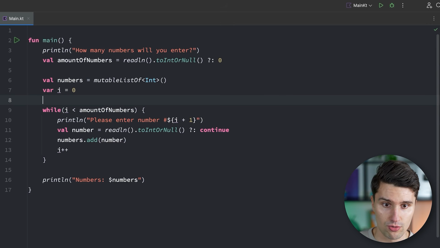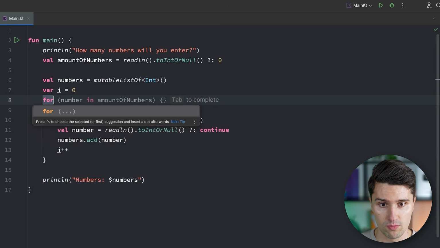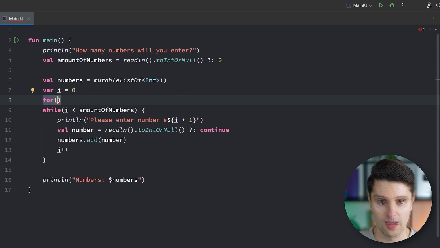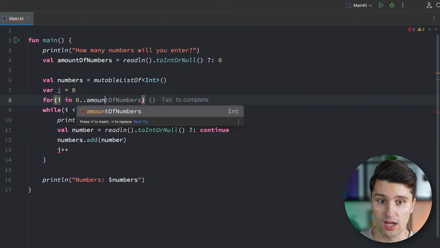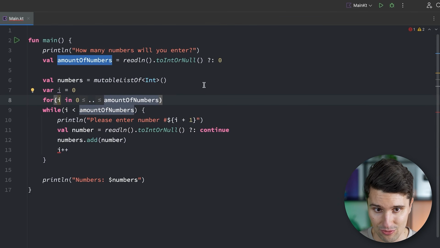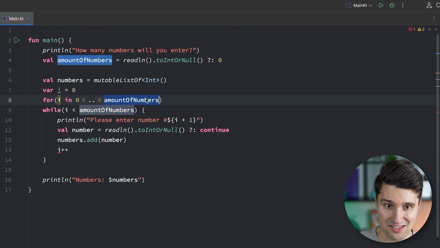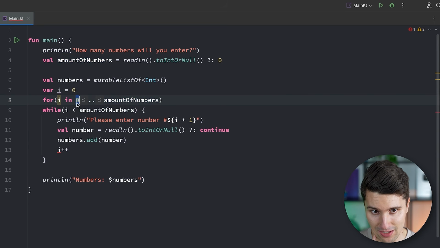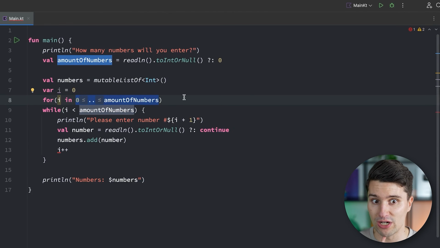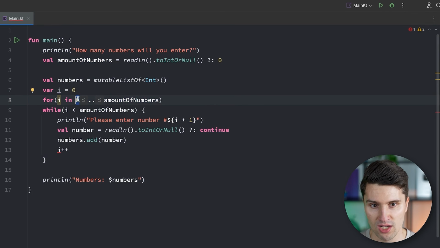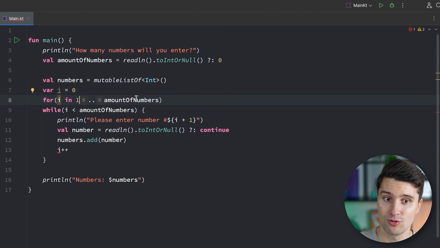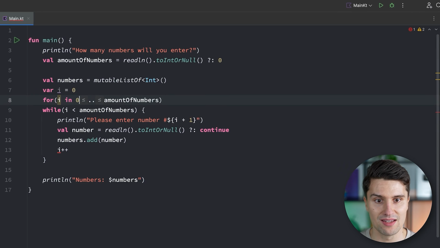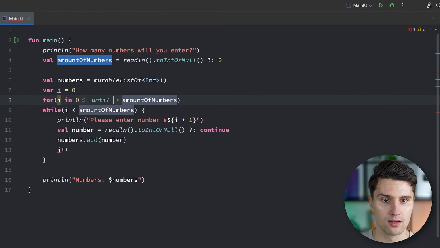So what we could do in order to write this equivalent code, but with a for loop, we could say for i in 0, and we create a range up to amount of numbers. And this is now again dangerous because then the last value is included. If we start at 0, then we will actually have one more iteration than we need. So we could either make this a range starting at 1 to amount of numbers, or we say 0 until amount of numbers. So until, you can also see it here, actually excludes the last element.